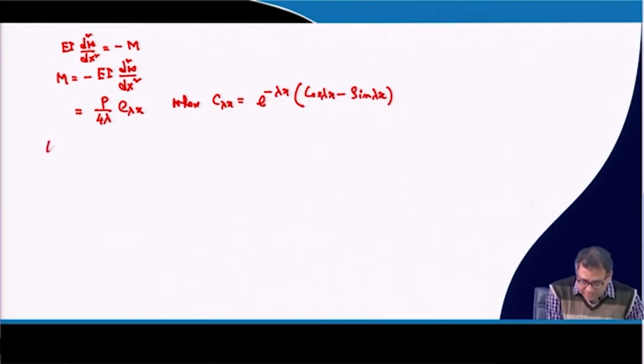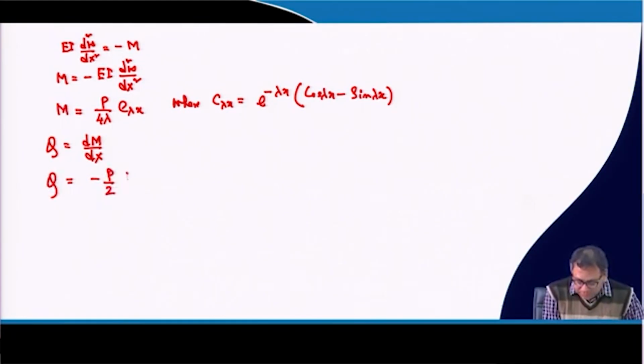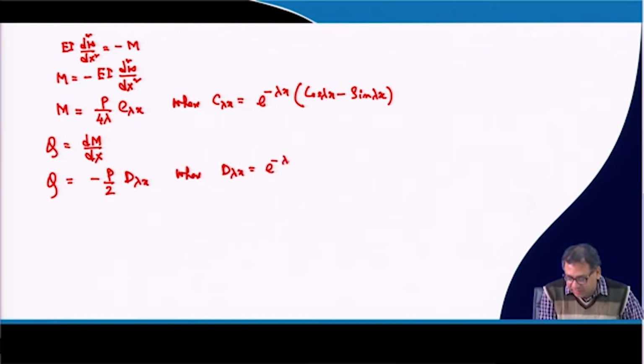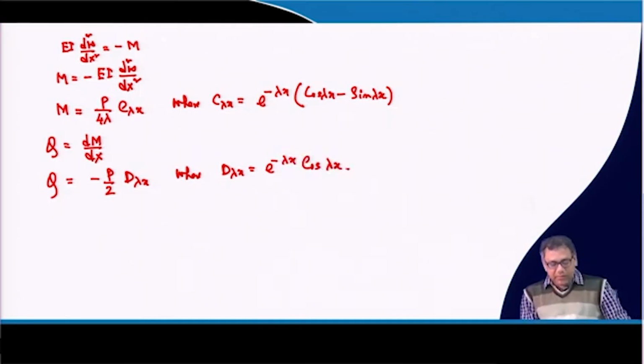Similarly, I will get the shear force, which is basically dm by dx. So, once you do the dm by dx, then you will get shear force is equal to p by 2 d lambda x, where d lambda x is equal to e to the power minus lambda x, then cos lambda x. So, these are the equation when the infinite beam is subjected to concentrated load.